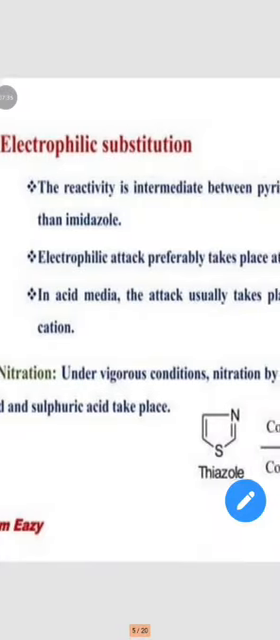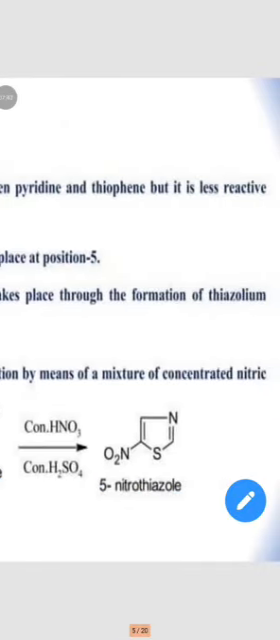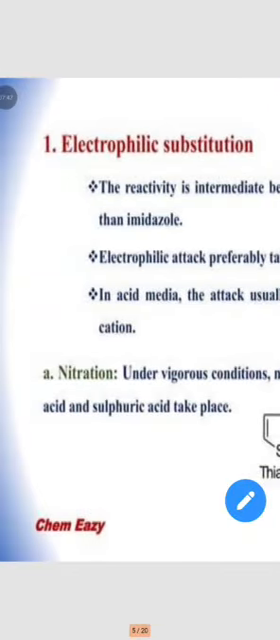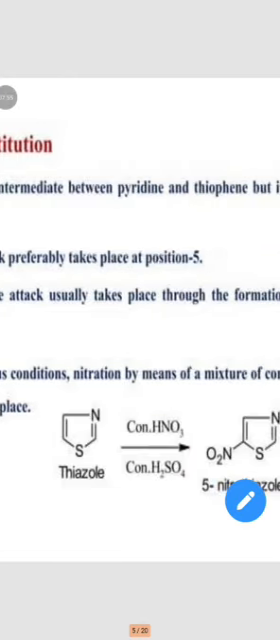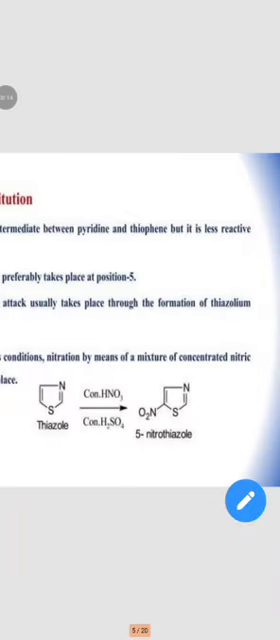Then the first electrophilic substitution reaction is nitration. Under vigorous conditions, nitration by means of a mixture of concentrated nitric acid and concentrated sulfuric acid takes place. Thiazole is reacted with concentrated sulfuric acid and concentrated nitric acid to form 5-nitrothiazole. The electrophilic substitution preferably attacks the 5th position, so the nitro group is attached at the 5th position. 5-nitrothiazole is obtained.